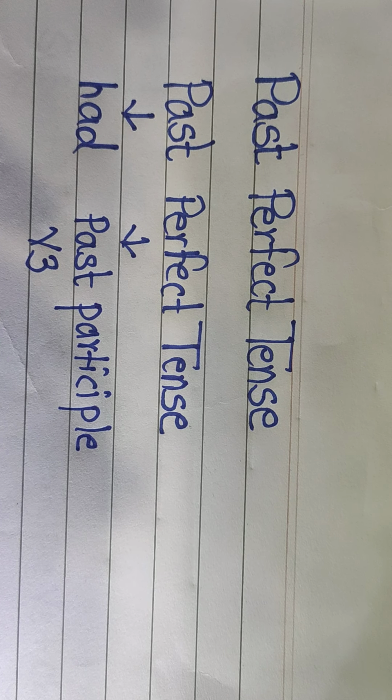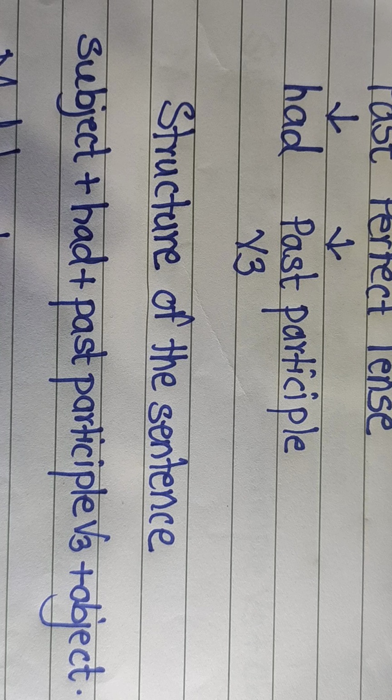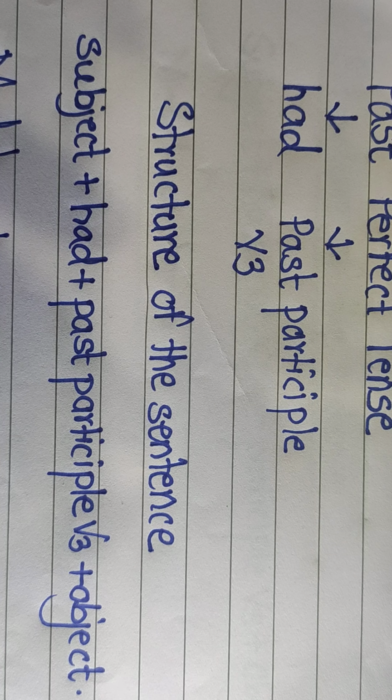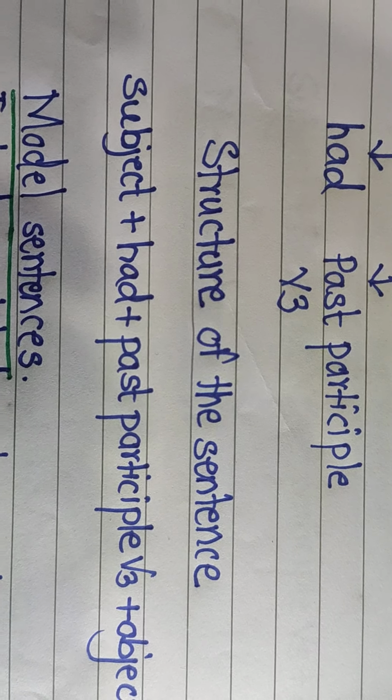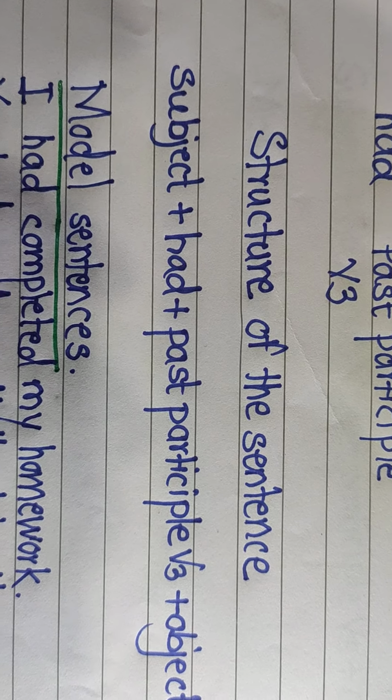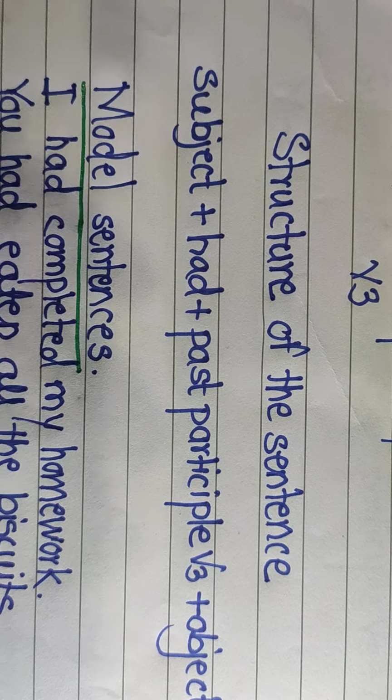Past perfect tense. The structure of the sentence, we have to concentrate on the structure of the sentence. Subject plus had plus past participle, that is verb 3, plus object. Model sentences are here.